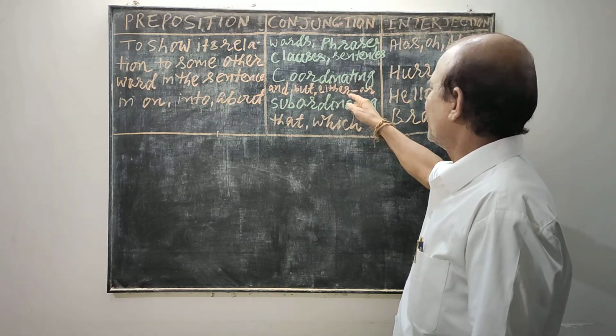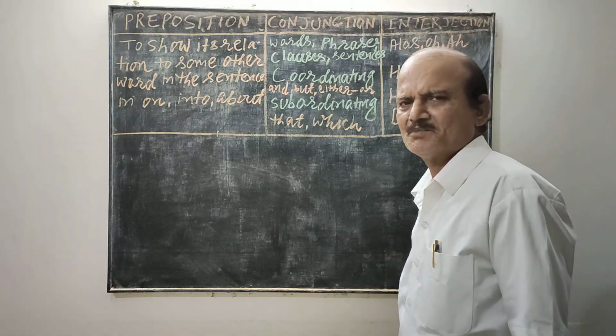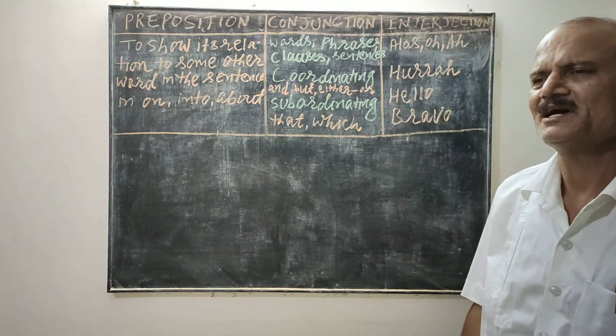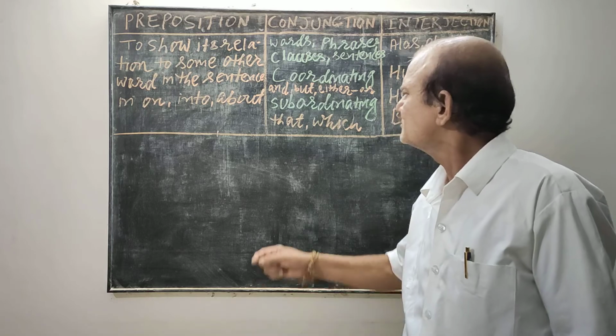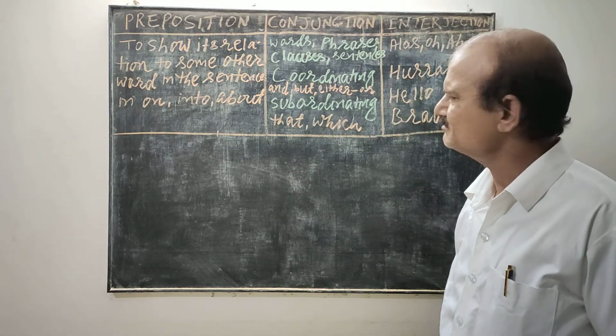And, but, either-or, neither-nor are the examples. Ram is poor but Sam is rich. I am a teacher but you are a student. Something like that.